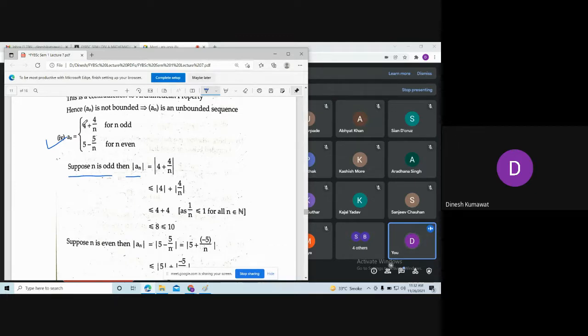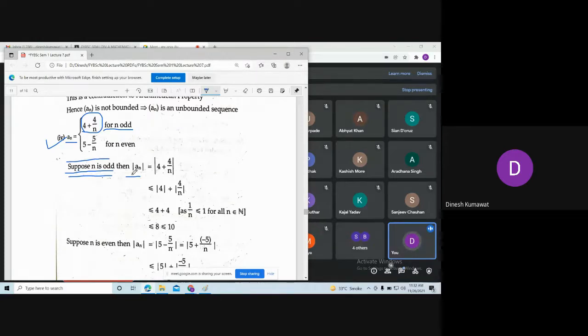But if you are sure, then you need to check using the definitions whether you are getting the correct thing or not. So here n is odd. So for this sequence, we are using this definition because we are assuming that n is odd.